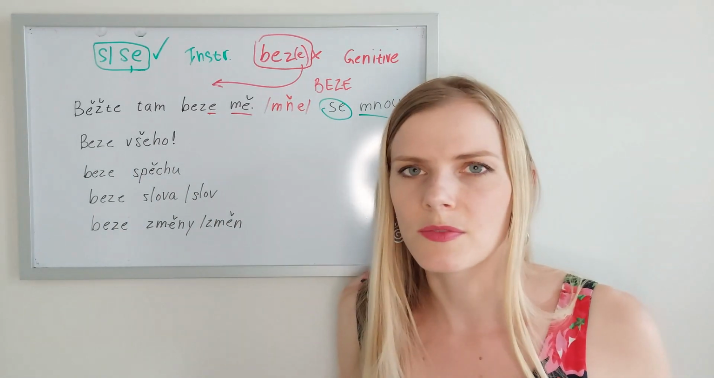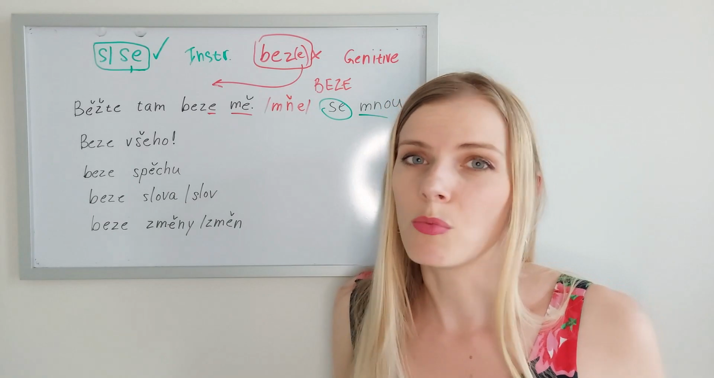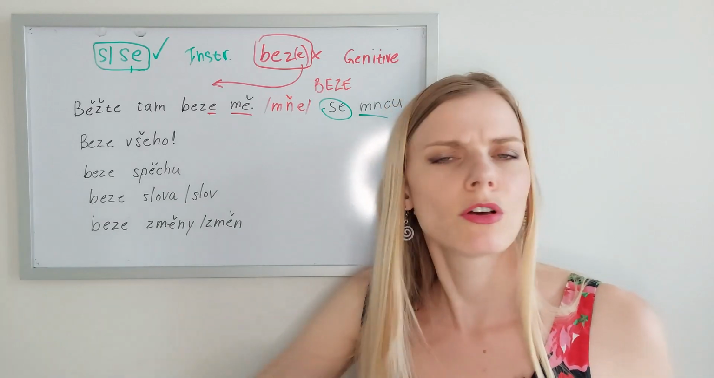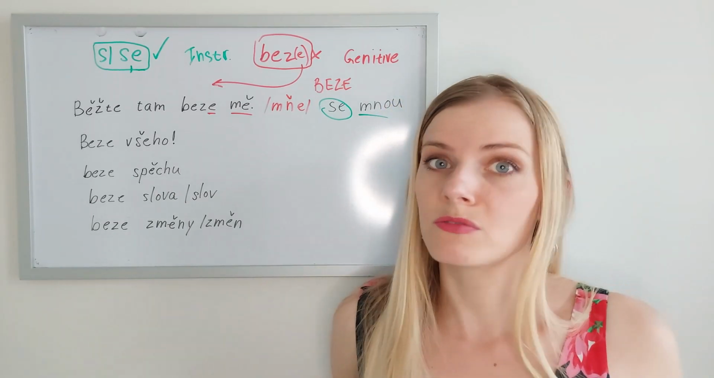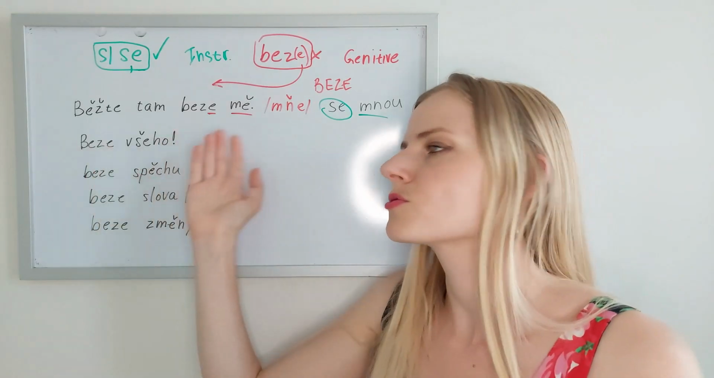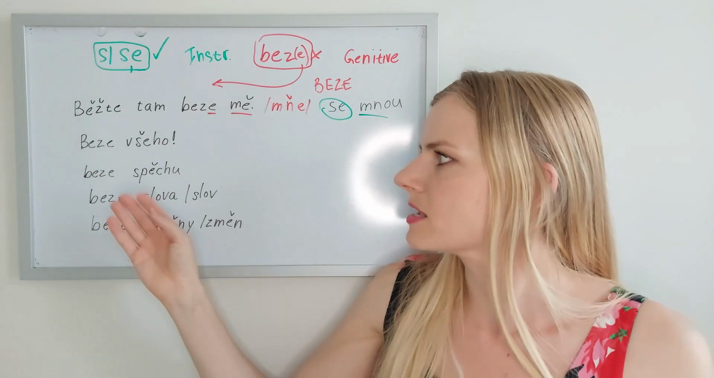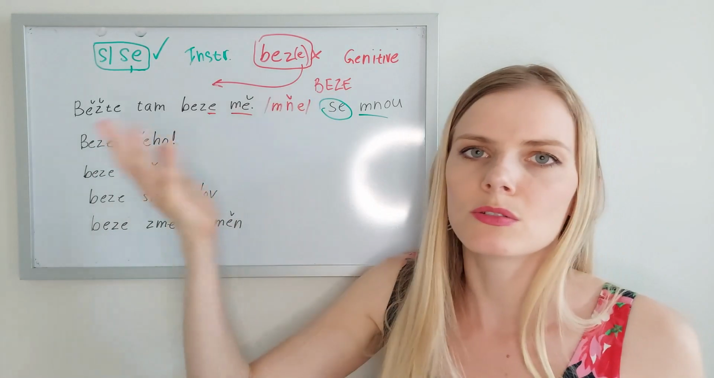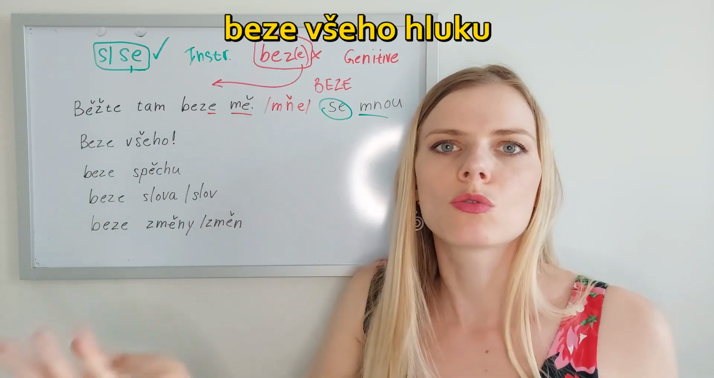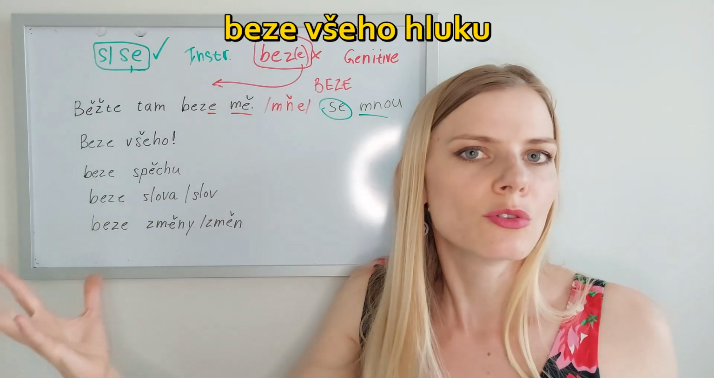You can ask somebody, můžu otevřít okno? Can I open the window? Ale beze všeho. Well, of course. This is a very formal phrase, but you can hear it. And of course you can have it in another phrase. Beze všeho followed with another word. Beze všeho hluku. Without all of that noise.